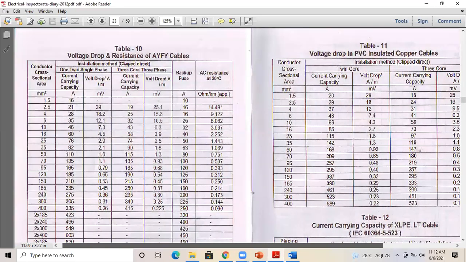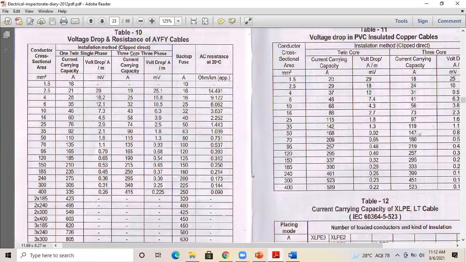So table 10 is having voltage drop and resistance of AYFA cable, also the current rating. So from this cable, you need to take 3-core, 3-phase value. Can you tell me the appropriate cable size corresponding to the 108 ampere? You can see the left end is conductor cross-sectional area. 3-core 3-phase is having 2 columns, current carrying capacity in amperes, voltage drop. So you have to check the current value which is equal to or greater than 108.